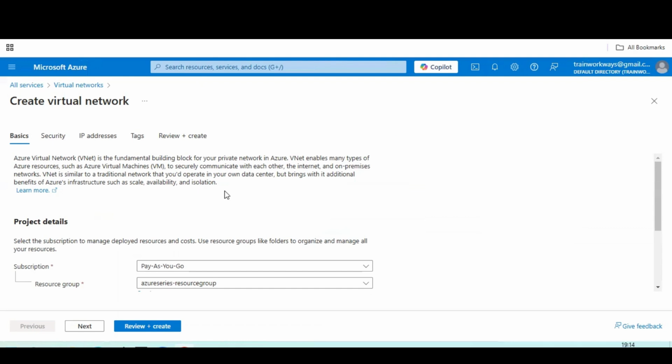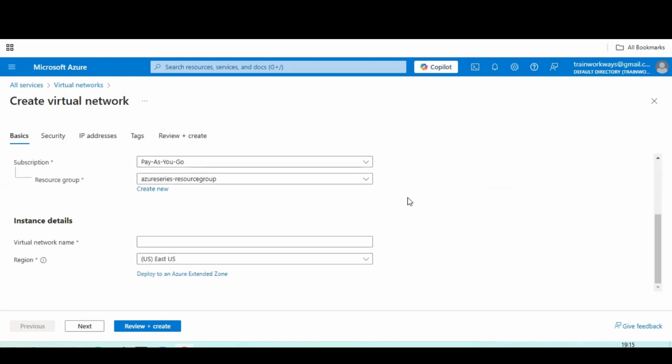Either it can be public or private, or it can be an on-premise network also. So traditionally, network plays a crucial role in building an entire cloud platform or an on-premise platform. We need a structure. That structure here we are calling a virtual network.